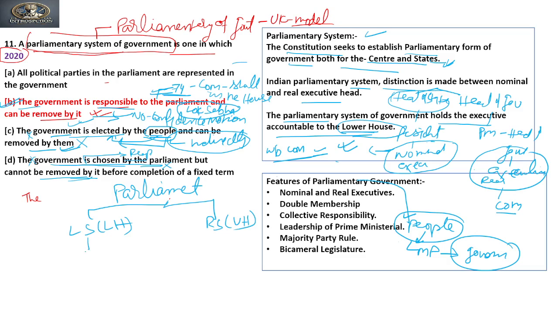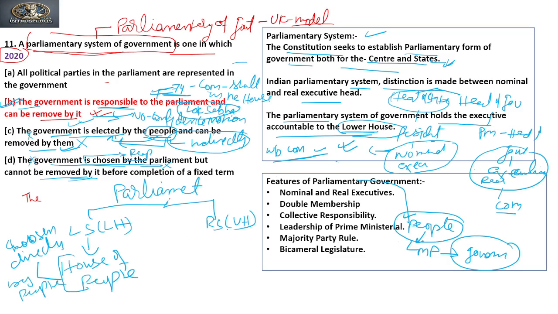Now this lower house is known as the house of people. House of people means all the representatives in this house are chosen directly by the people, right? And the upper house, the Rajya Sabha, is known as the state house or house of elders, or house of state representatives.